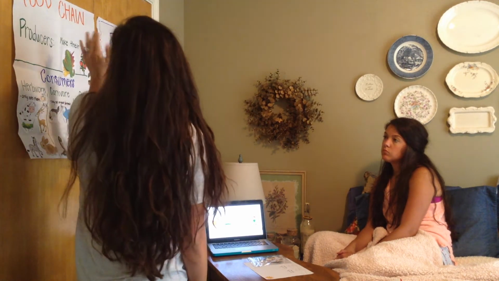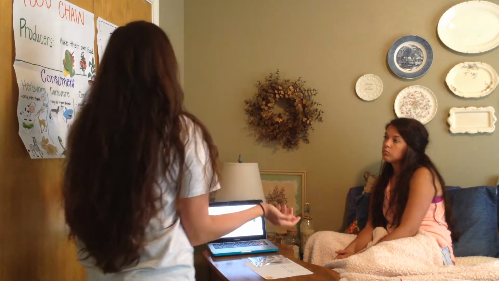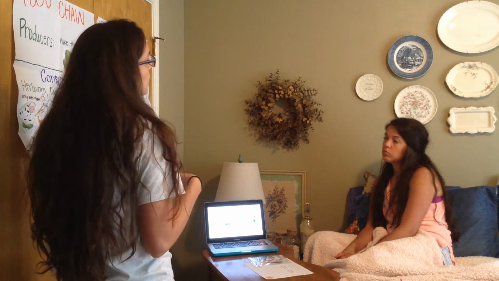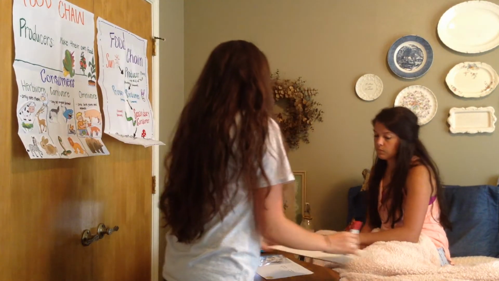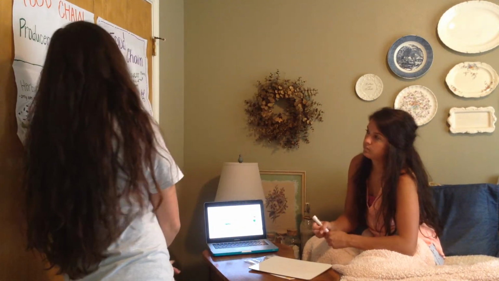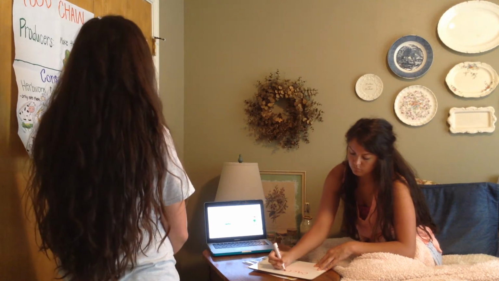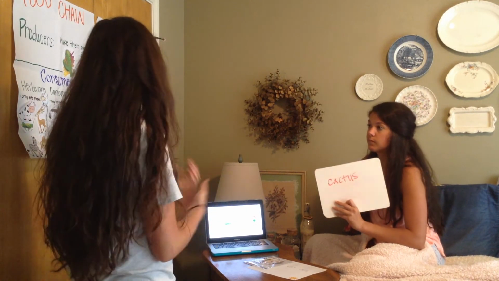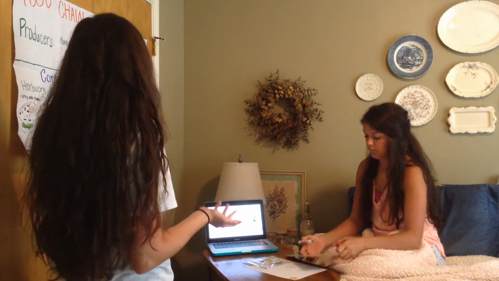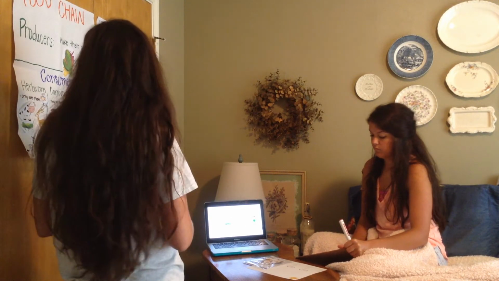We have producers, and producers make their own food. Producers would be plants or grass. Can you use your whiteboard and think of a producer? Another producer? Producers make their own food. Very good. A cactus is a plant. A cactus is a producer and it makes its own food. So now we know that producers are all plants and they make their own food.